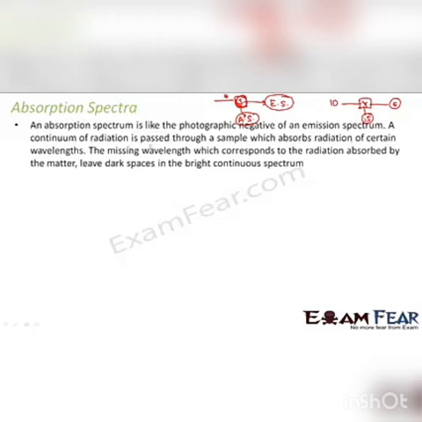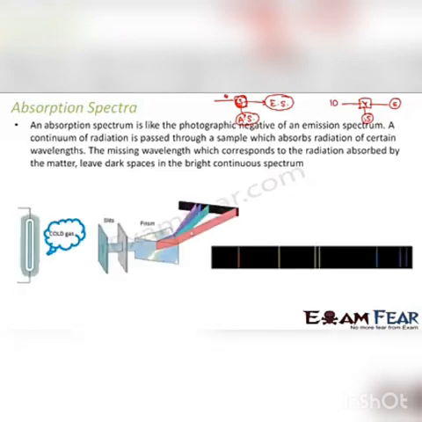A continuum of radiation is passed through a sample which absorbs radiation of certain wavelength. The missing wavelength, which corresponds to the radiation absorbed by the matter, leaves dark spaces in the bright continuous spectrum. You understand it in this way. This is how you get your absorption spectrum. What does this mean? That means that these lines represent the radiations which have been absorbed.